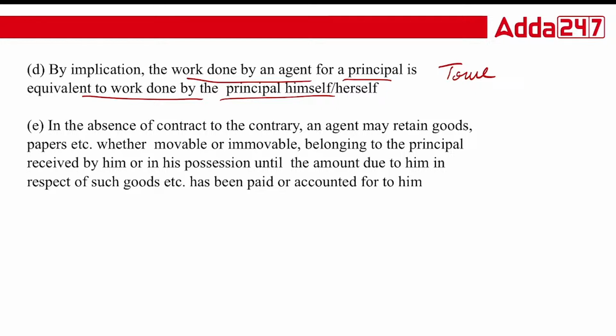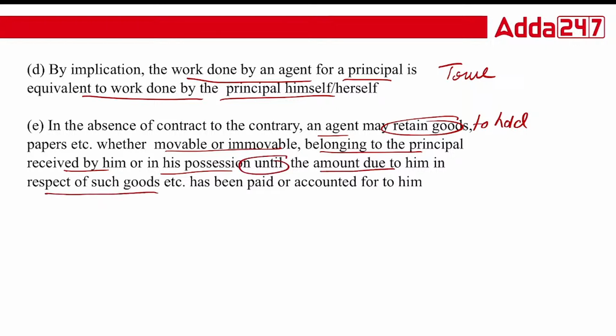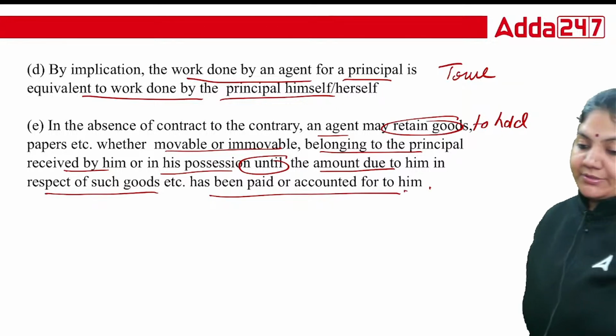In the absence of a contract to the contrary, an agent may retain the goods. Retain means to hold. The agent may retain the goods, paper, whether movable or immovable, belonging to the principal, received by him or in his possession, until the amount due to him in respect of such goods has been paid and accounted for. This is a very important question, class.